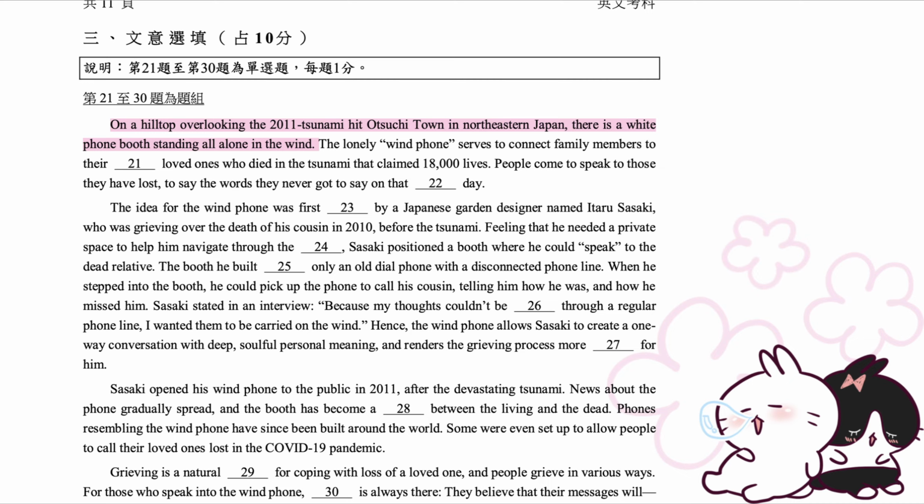On a hilltop overlooking the 2011 tsunami hit Otsuchi town in northeastern Japan, there is a white phone booth standing all alone in the wind. The lonely wind phone serves to connect family members to their departed loved ones who died in the tsunami that claimed 18,000 lives. People come to speak to those they have lost, to say the words they never got to say on that fateful day.